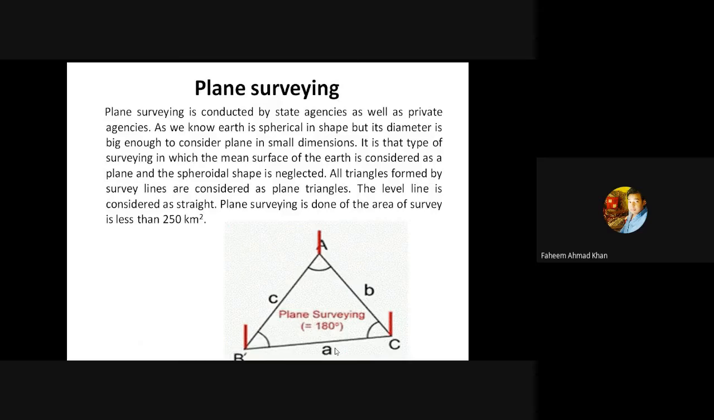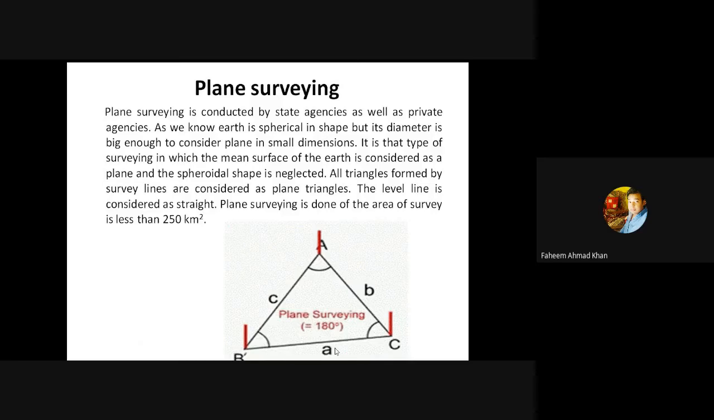All the triangles formed by survey lines are considered as plane triangles. The level line is considered as straight. Plane surveying is done if the area of survey is less than 250 kilometer square. Here in the figure you can see 3 points, point A, B and C, between which the survey has to be done.